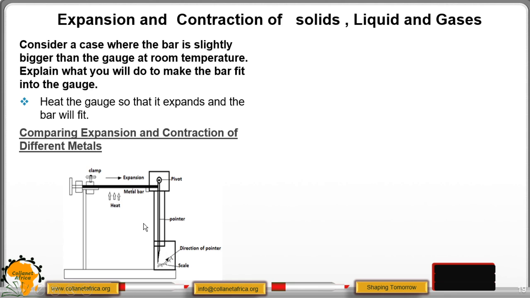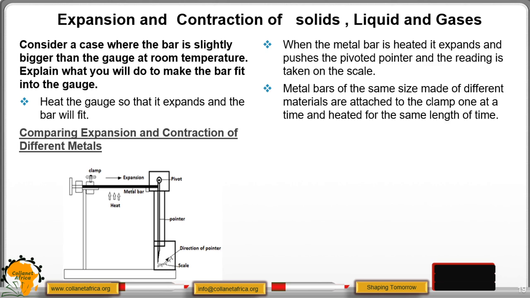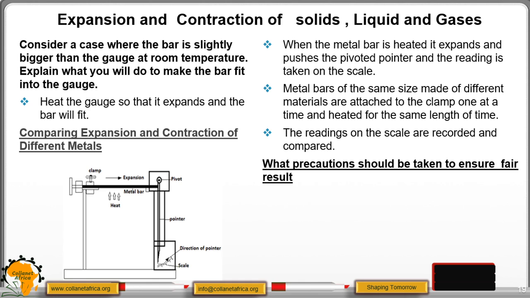So different metals will be fitted at different times, and you will be able to get the scale. That way you will be able to know which one is expanding more and which one is expanding less. So metal bars of the same size made of different materials are attached one at a time and heated for the same length of time. The readings on the scale are recorded and compared. So that way you are able to get which metal bar is expanding more and which one is expanding less.